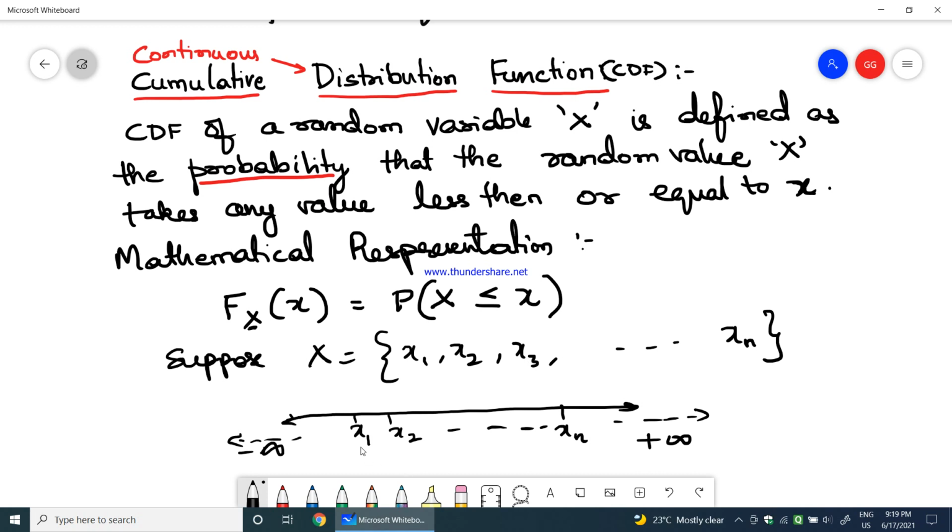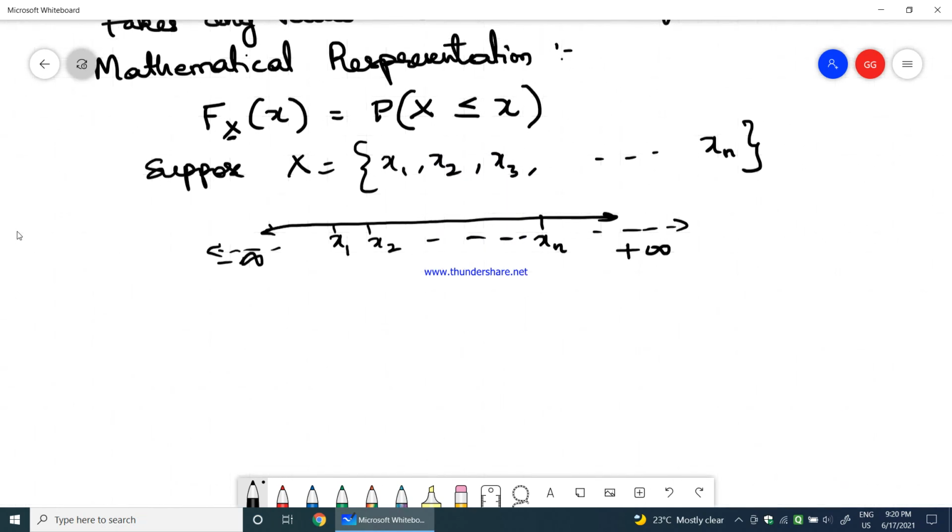Okay, so therefore x1 to xn would be the random values being considered for the cumulative distribution function. So with this number line, if I say what is the CDF for a discrete random variable, then I would say F_X of x would be equal to 0.